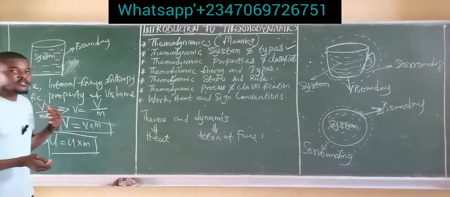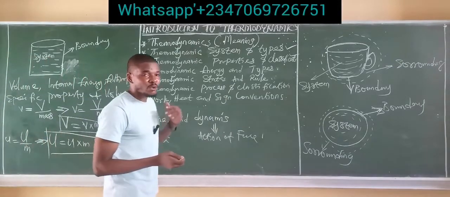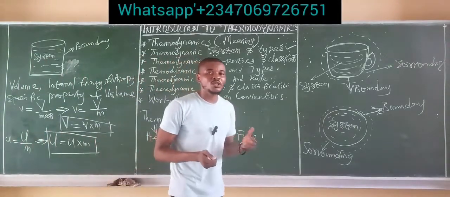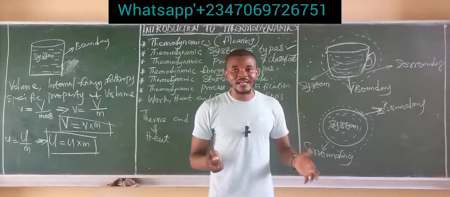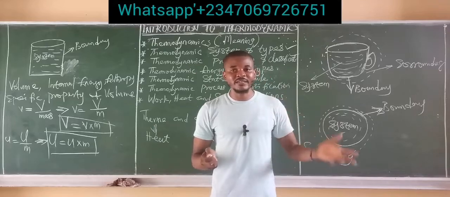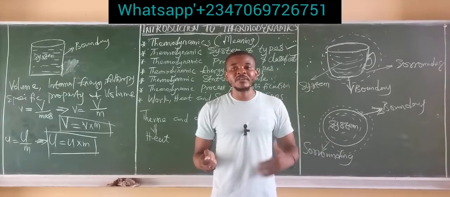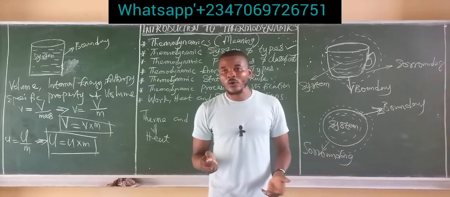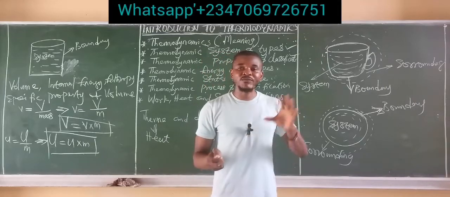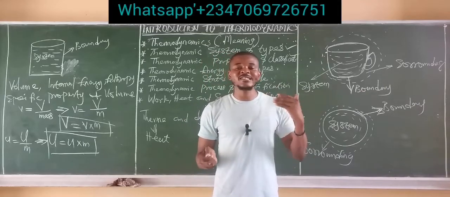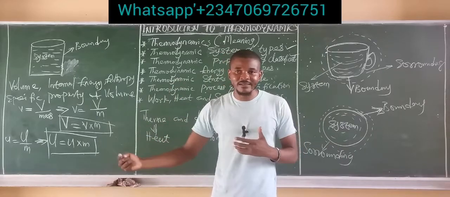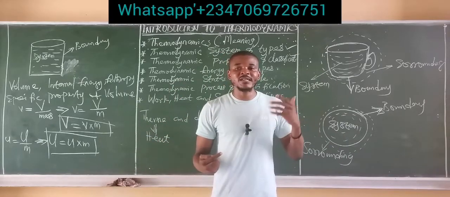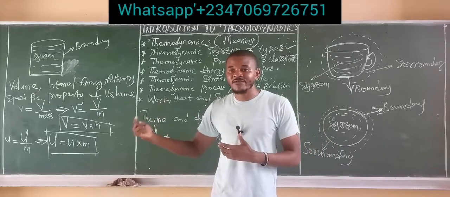All right, so like I said, extensive properties are those properties that depend on the quantity of matter. So in general, we simply say that they depend on mass. Examples are volume, internal energy, entropy, specific heat capacity, and so on. And then I talked about the specific properties. When we divide the extensive property by mass, we have what is called the specific property.